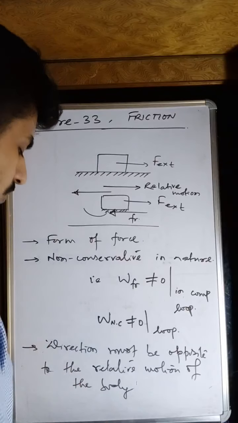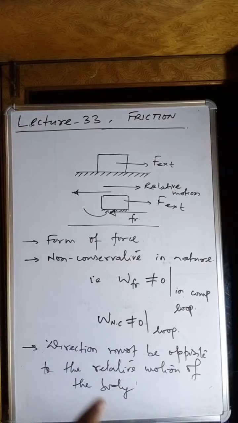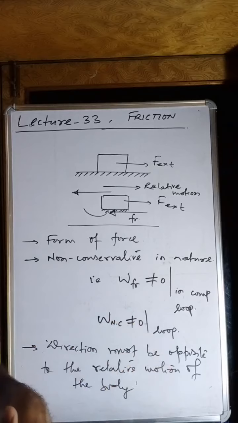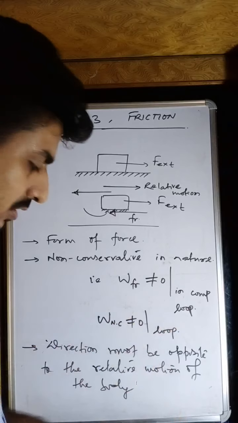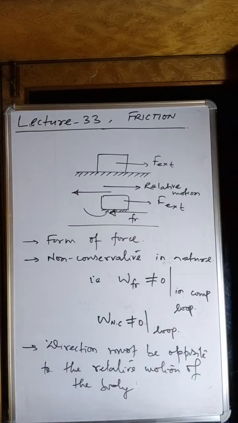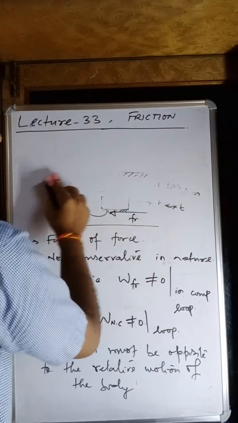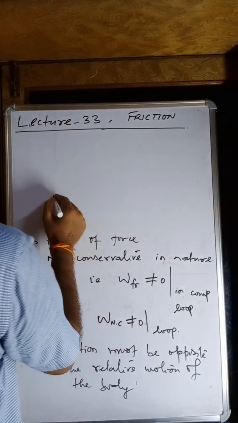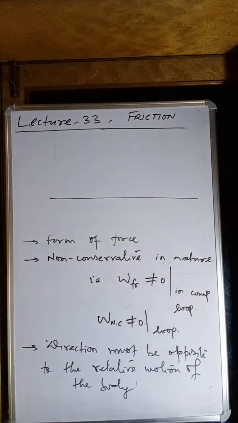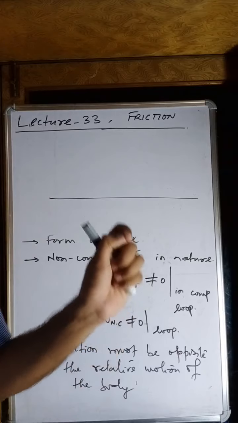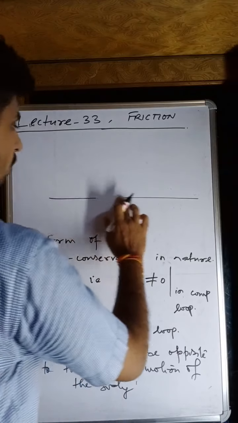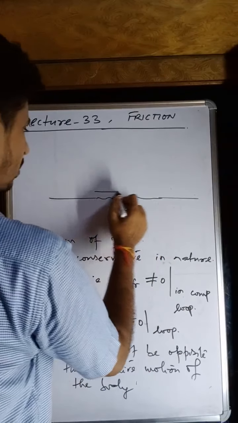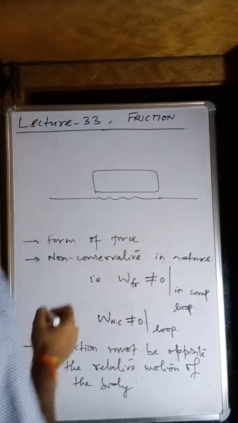We know that all surfaces are not perfectly smooth, and that roughness creates asperities, that is, irregularities. Over the microscopic scale, if you see the surface, it looks like this, zigzag.